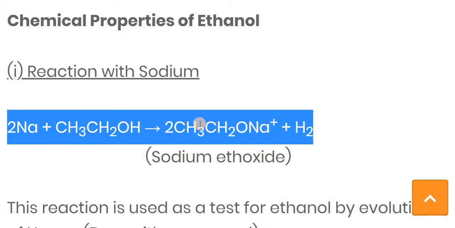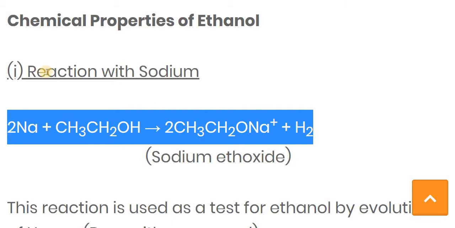The two carbons stand for ethane, and the O stands for oxide. So the name of this compound is sodium ethoxide, and along with that hydrogen gas is released.